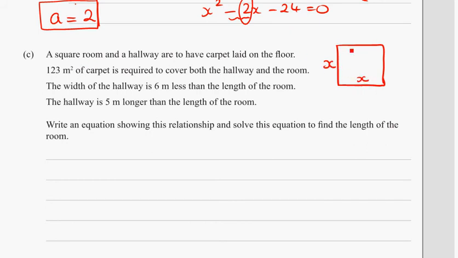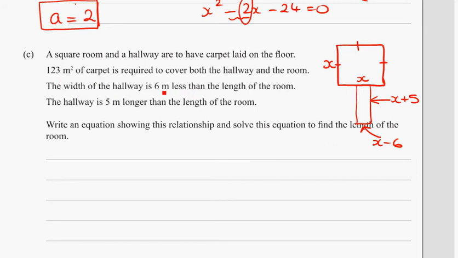Now it's square, yep, square room. Not quite sure where the hallway runs. We could have a hallway like this, couldn't we? Down to the room. The width of the hallway is 6 metres less than the length of the room, so that's x minus 6. The hallway is 5 metres longer than the length of the room, so that would be x plus 5.